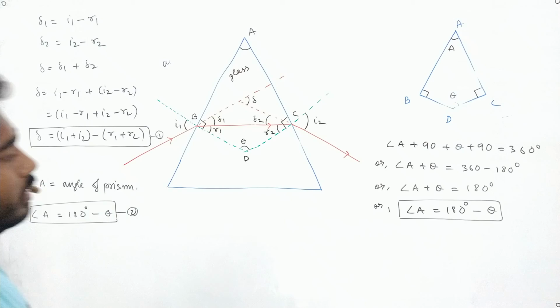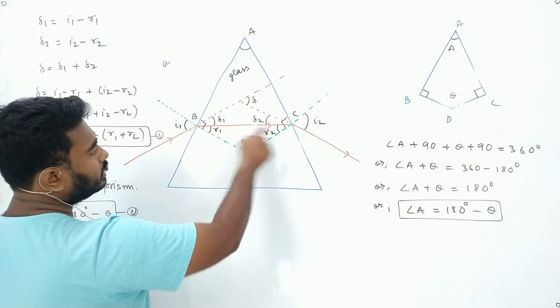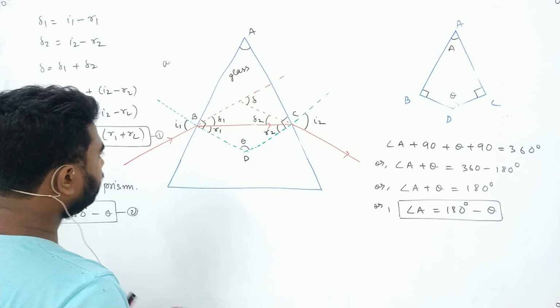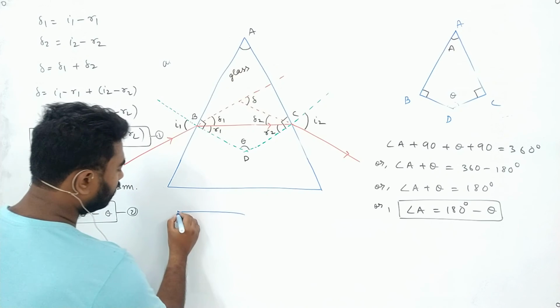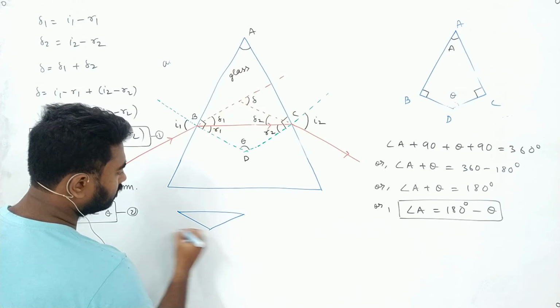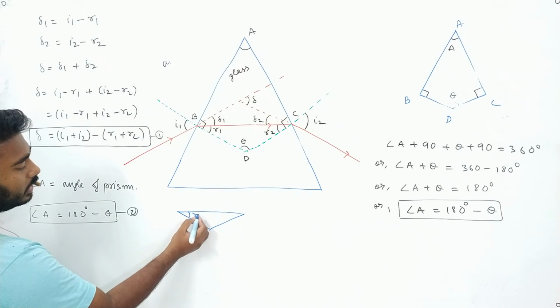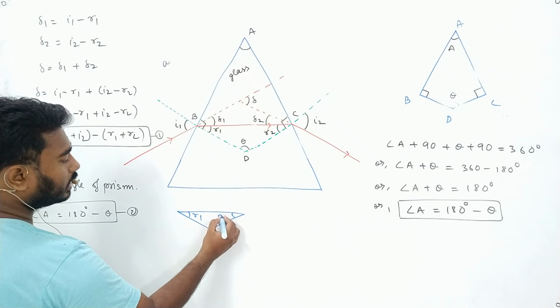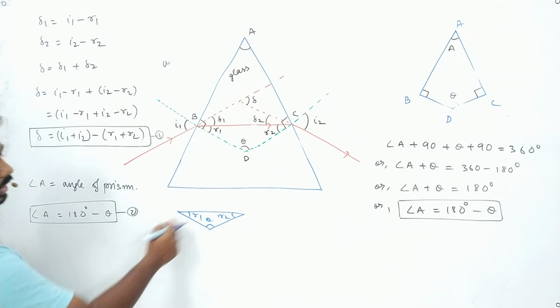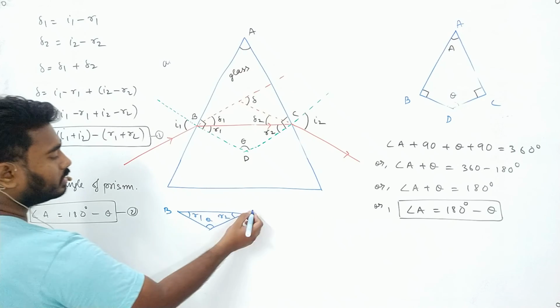Okay, now let us see the below triangle. If we see the below triangle, we can see a triangle like this. Now this angle is R1, this angle is R2, this angle is theta. It's triangle BCD.